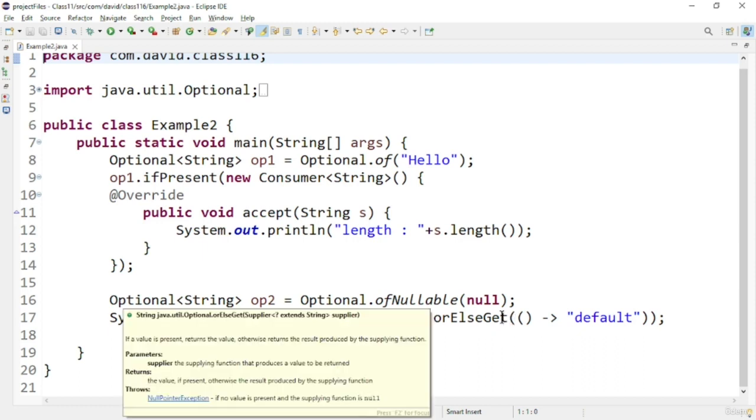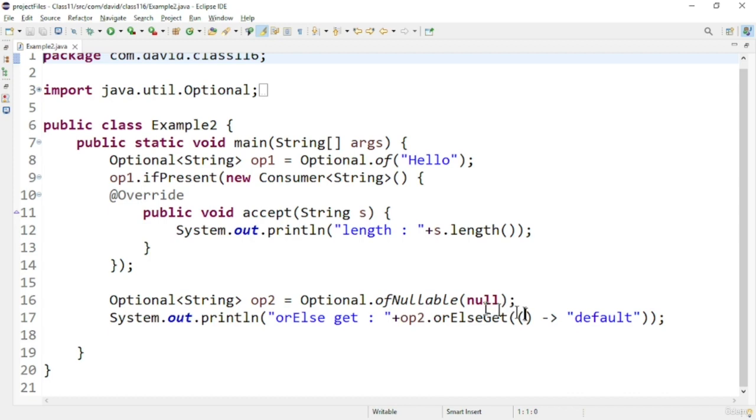Here there is a functional interface, that's why I'm using the lambda. The syntax for lambda is parentheses followed by an arrow notation, and then you write the body of the lambda expression.